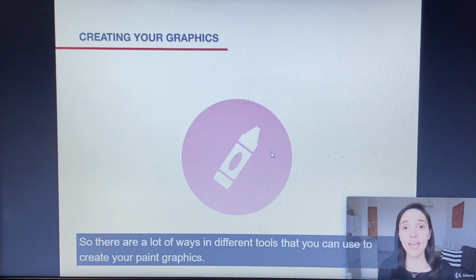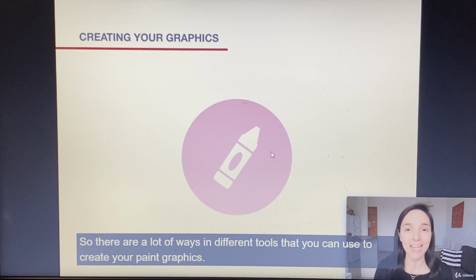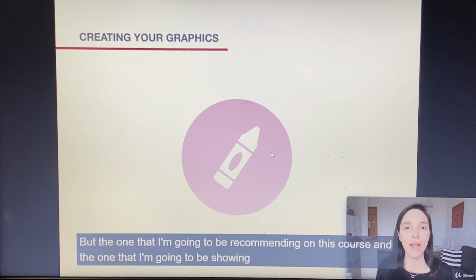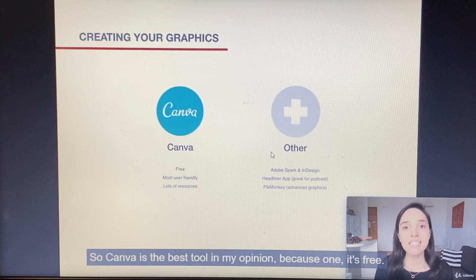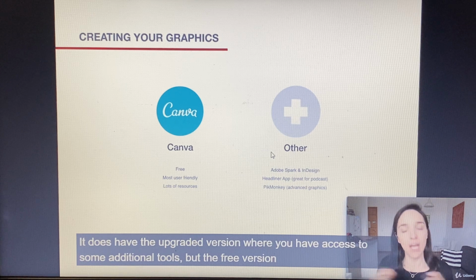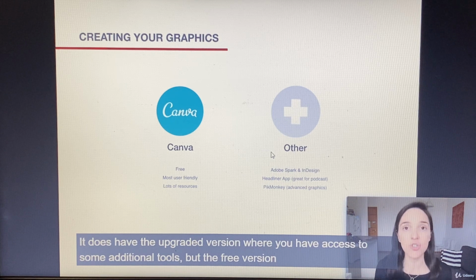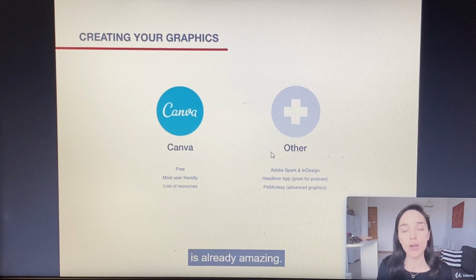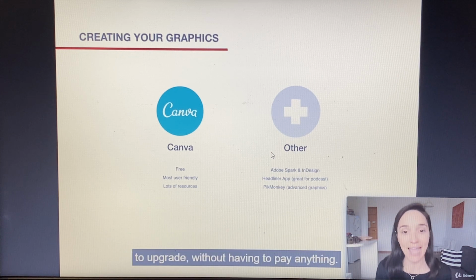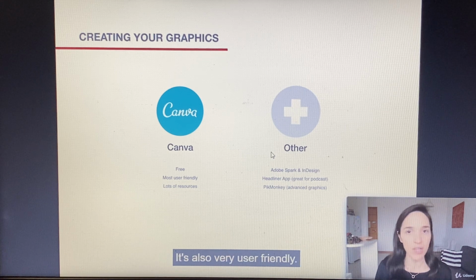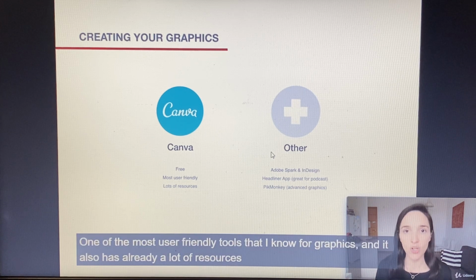So there are a lot of ways and different tools that you can use to create your pin graphics, but the one that I'm going to be recommending on this course, and the one that I'm going to be showing you how to use step by step, is going to be Canva. Canva is the best tool in my opinion because, one, it's free. It does have the upgraded version where you have access to some additional tools, but the free version is already amazing. You can do everything that you need to create amazing Pinterest graphics without having to upgrade, without having to pay anything. It's also very user-friendly, one of the most user-friendly tools that I know for graphics.